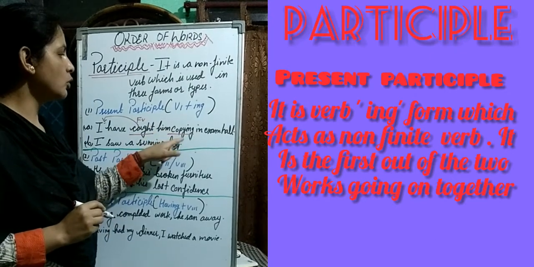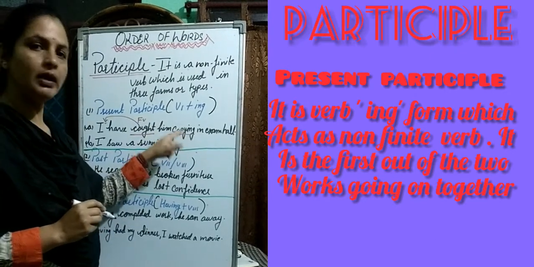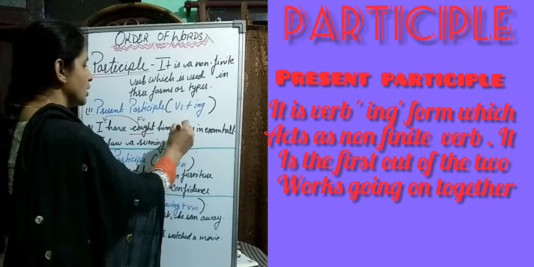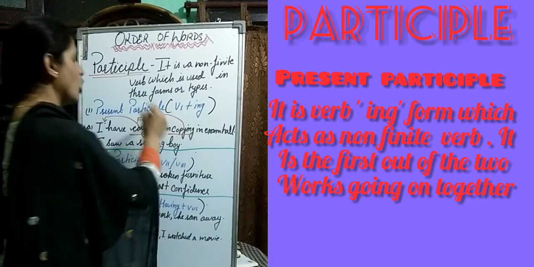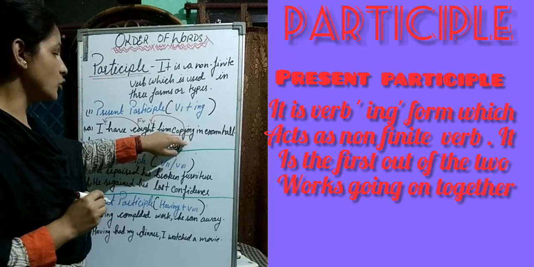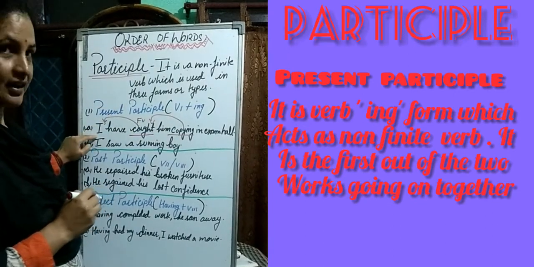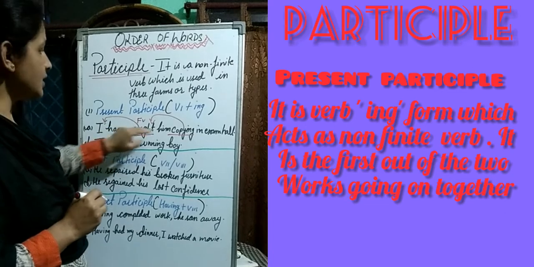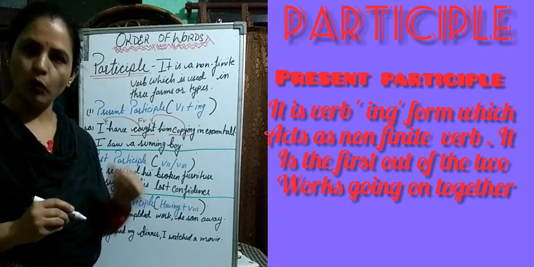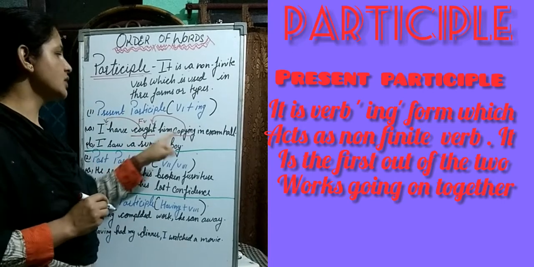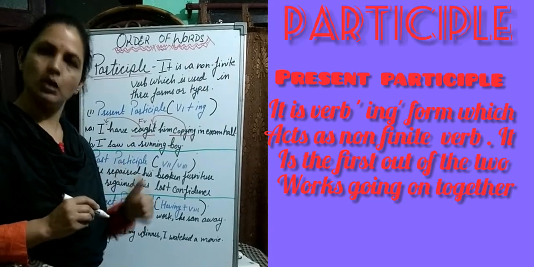And who did this work of copying? That is done by him. So here this copying is not directly connected with I, with this subject. It is directly connected with this finite verb. Is that clear? So we call this a non-finite verb.